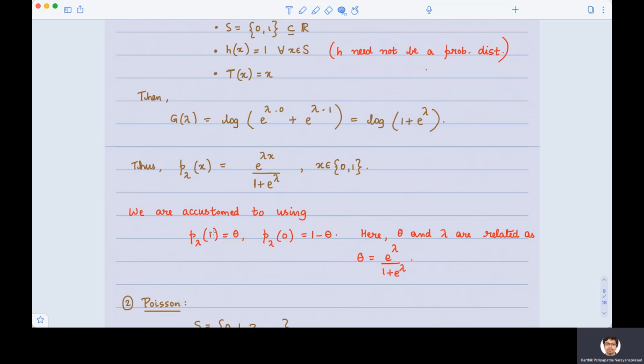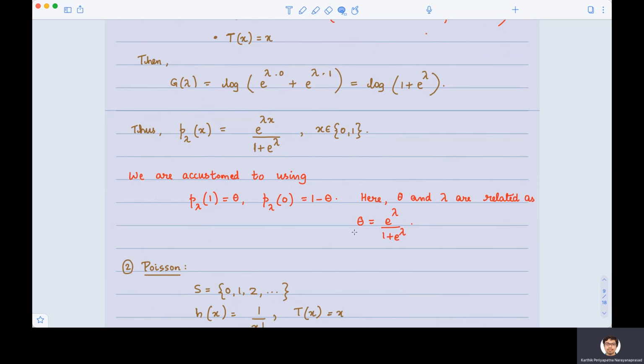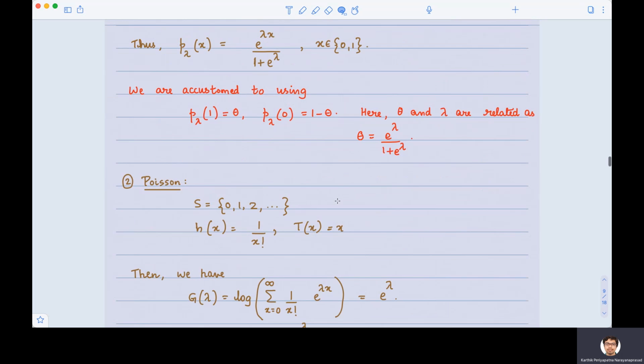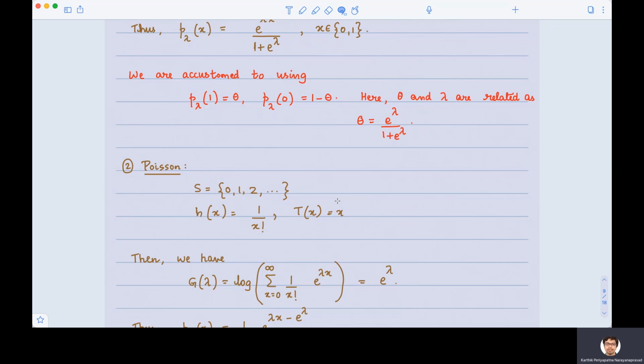Now, we are actually accustomed to seeing Bernoulli distributions in this form: P lambda of 1 is equal to some theta and P lambda of 0 is equal to 1 minus theta. This is what we typically call a Bernoulli theta distribution. Here we have a slightly different parameterization, that's all. Theta and lambda are related as theta equal to e to the lambda by 1 plus e to the lambda. So what? It's no big difference. It's just a new parameterization, a one-to-one parameterization.